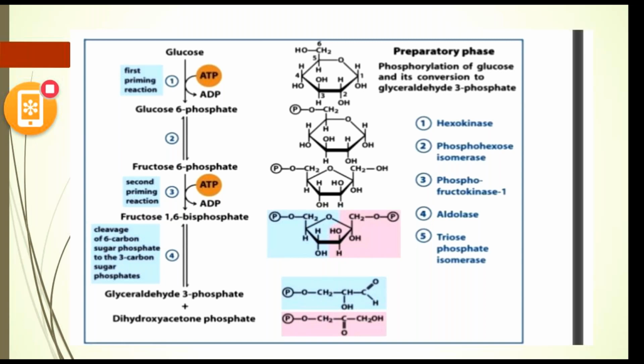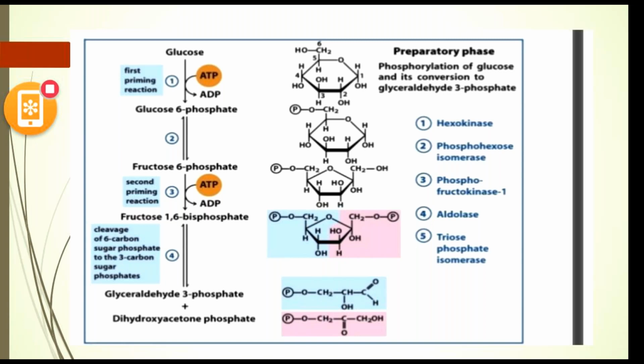Here also we are utilizing an ATP molecule, which is converted to ADP, and it is also a non-reversible process.